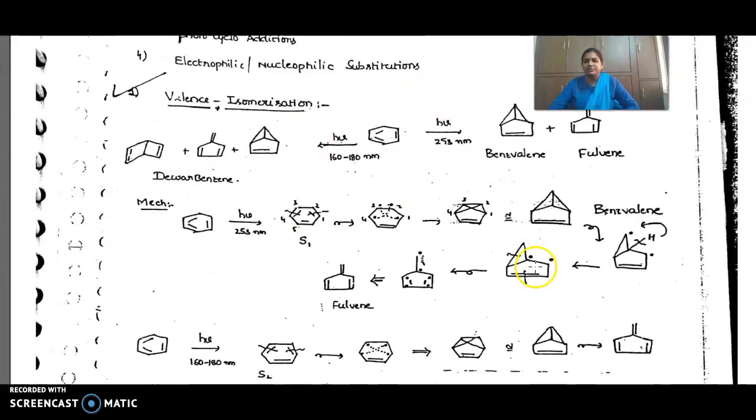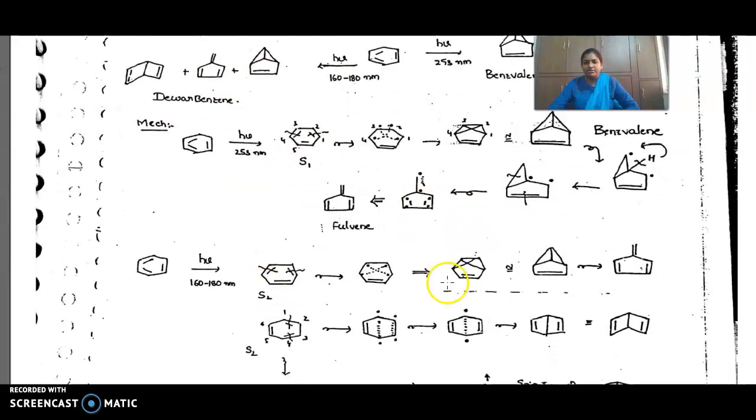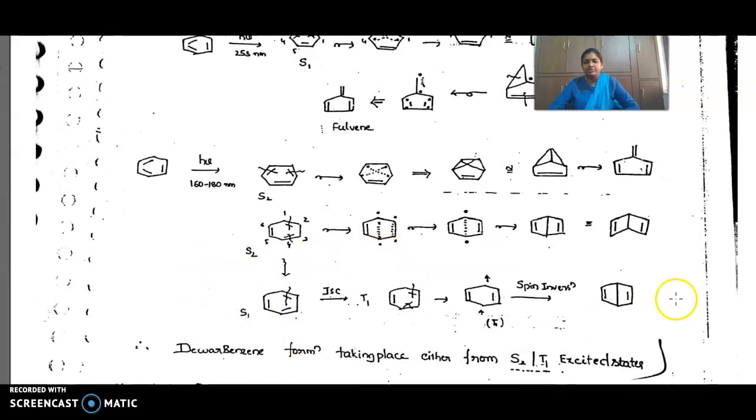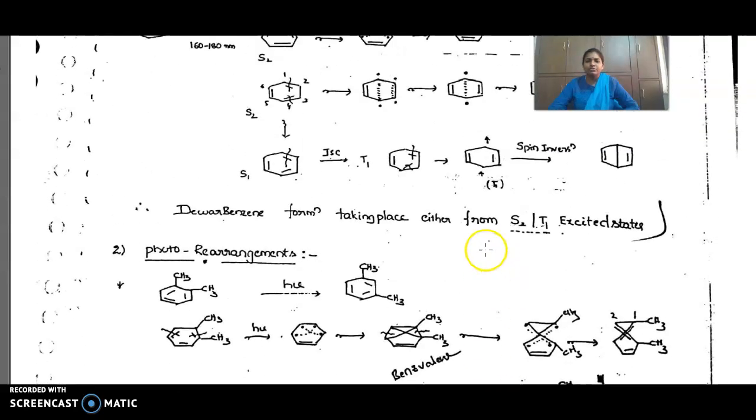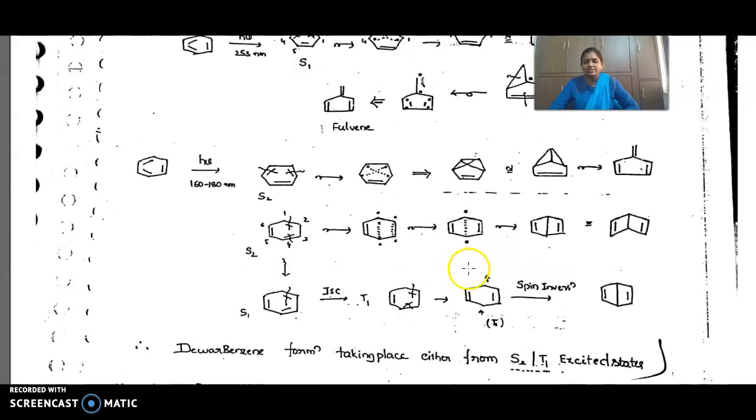We can write that. Benzene under the influence of hv at 250 nanometers gives benzvalene and fulvene, at 160 to 180 nanometers, we were getting along with Dewar benzene. These are the mechanisms: how we were getting fulvene, how we were getting benzvalene, how we were getting Dewar benzene. This is photoisomerization. So this is about the photoisomerization and the excited states of aromatic compounds.